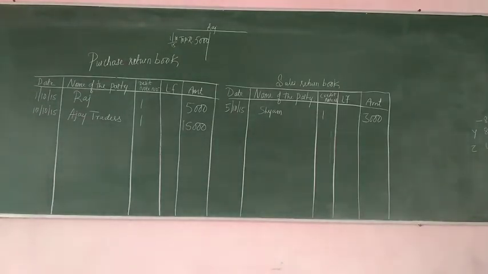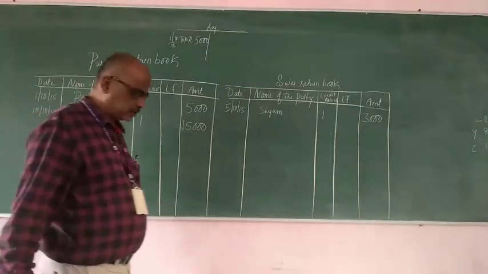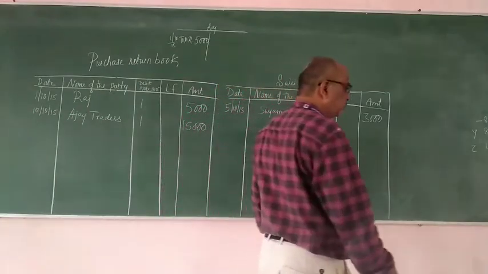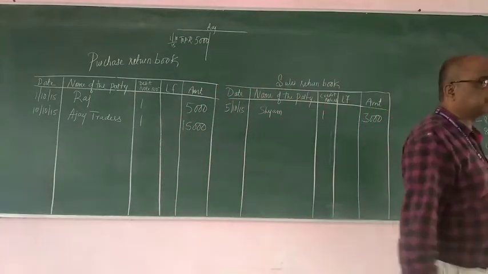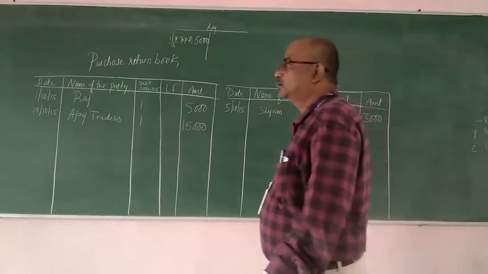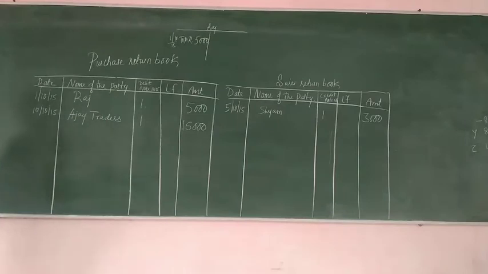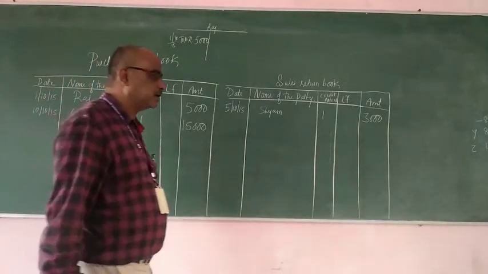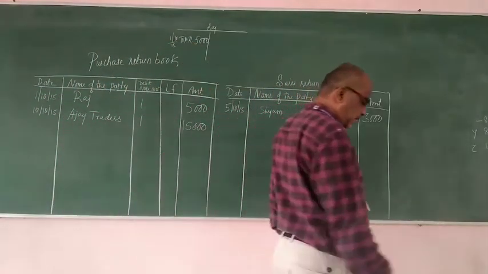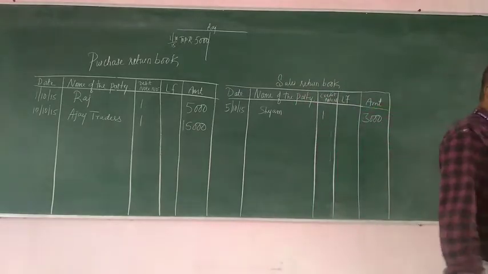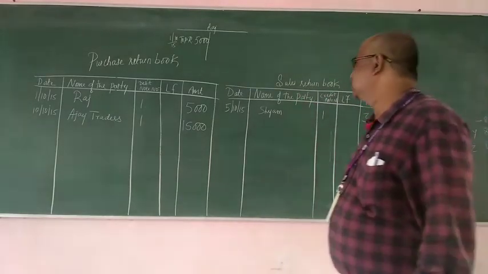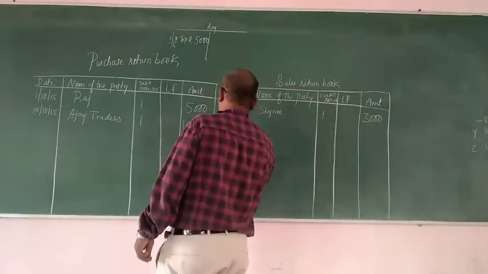2,000. It means we might have sold goods to Vinayak Agencies, and since the goods may be not in good condition, or else it may be in defective condition or damaged condition, or it might have not matched the sample that we had shown, or else it might have not reached the specifications that Vinayak Agencies had given us. So definitely it will come in the sales return.